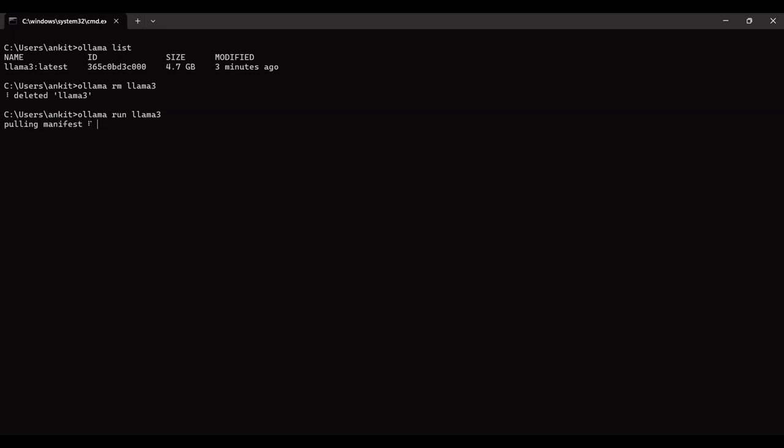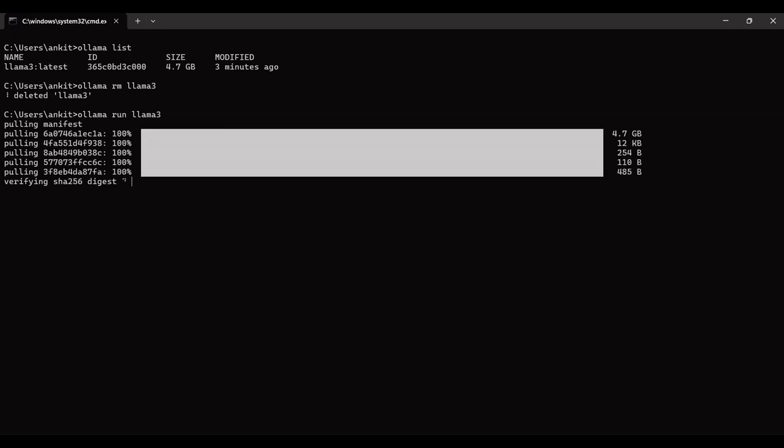As you can see on the screen, if the LLM is not installed, it will automatically pull the model from the Ollama registry and start installing the LLM. That is why we are seeing pulling manifest on our screen. This means that Ollama is checking the model registry to find the exact files needed for the model Llama 3. It will store it locally on your machine and then run it.